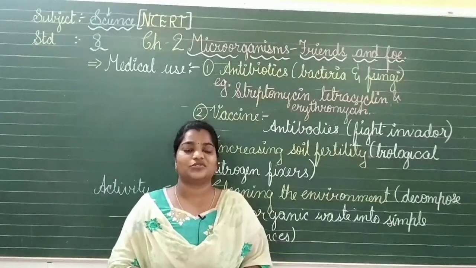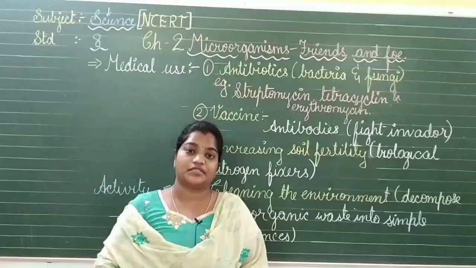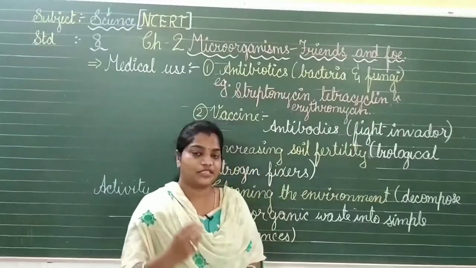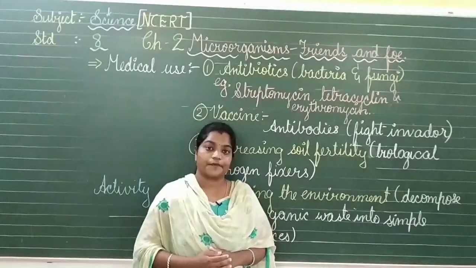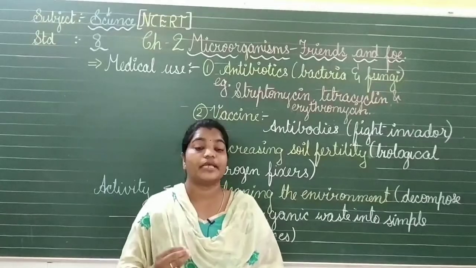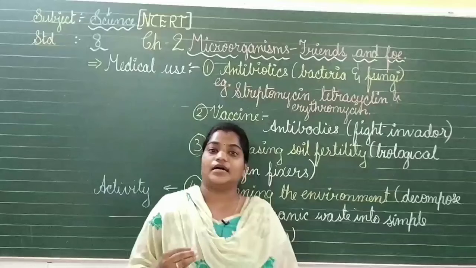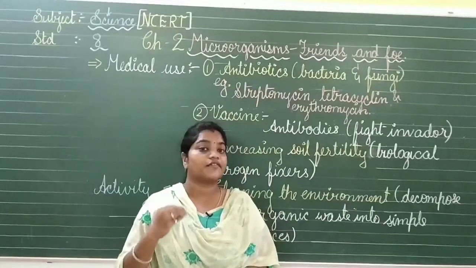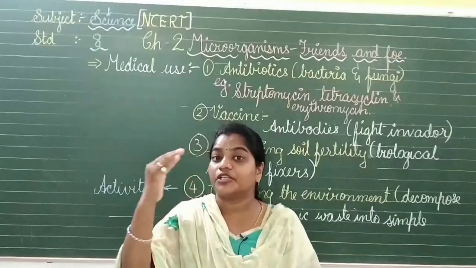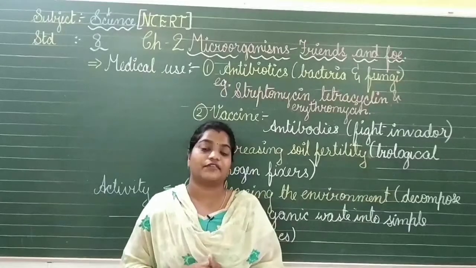Now what are these vaccines? Why do we need to take these vaccines? What is the requirement to have the vaccines in every person when they are born? So from day one when you are born, you will need to have these vaccines. Now what are these vaccines doing? Vaccines are the dead microbes or microorganisms which are given to our body. Now these bacteria or microorganisms which are given in our vaccines will be activated when the particular disease enters our body. Let us take an example to understand this very nicely.